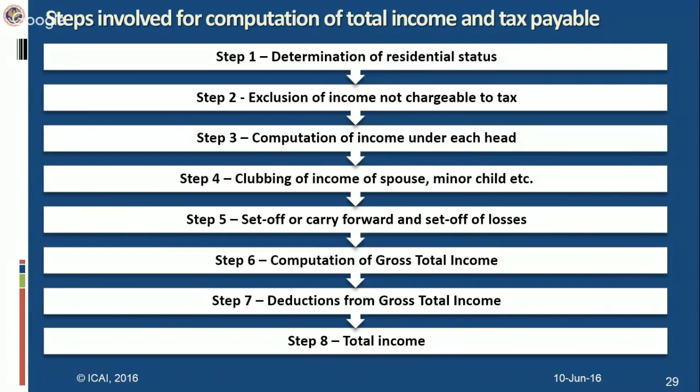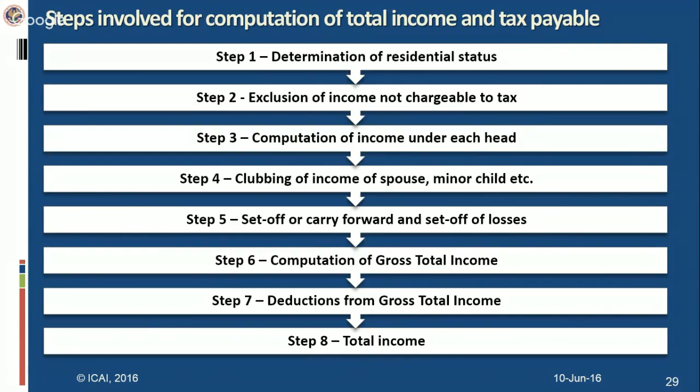Suppose it is not possible to set off the current year losses, then there is a provision that you can carry forward such loss and set off such loss in the subsequent years. Then you apply that set off and carry forward provision. After applying the clubbing provision and set off and carry forward provision, you will aggregate the income under each head of income. Then the total of that aggregate of income is known as gross total income.